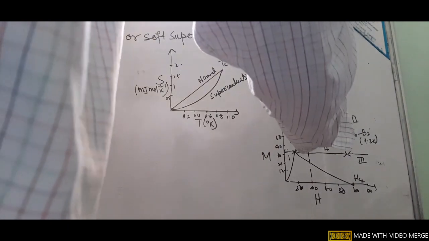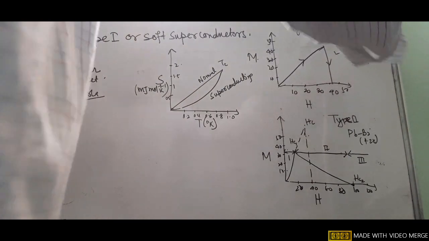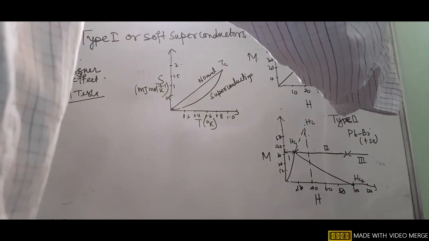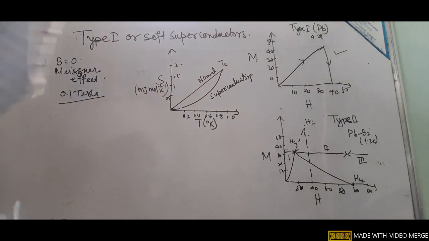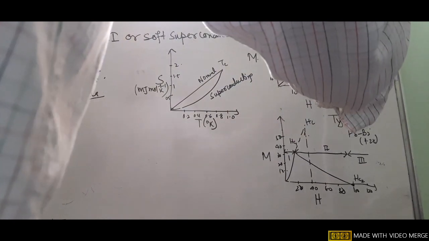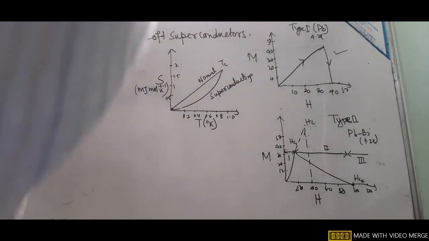Now if you increase the applied magnetic field, then the field penetrates inside the superconductor, and abruptly it reverts to the normal state.